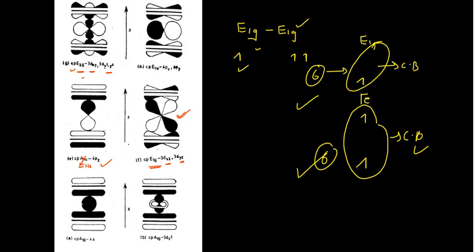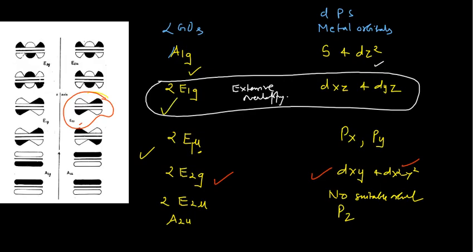Okay, and then you can see here, only this much you have to know. Only this is important, while other interactions actually are not very large. These interactions are not very large because their energy difference is quite large in that case. So if I finally draw the molecular orbital diagram for this one, this is the molecular orbital diagram, guys. This is the qualitative molecular orbital diagram of a metallocene.